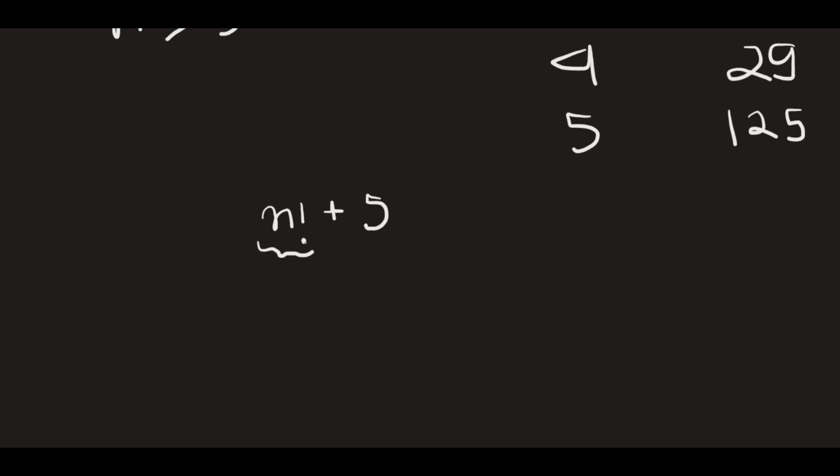Interesting. Why is it divisible by 9? Well, that's because the least value of n could be 6, and 6 factorial is 1 into 2 into 3 into 4 into 5 into 6, and 6 and 3 are both in the multiplication, so ultimately it's divisible by 9 as well. So here we have something interesting.